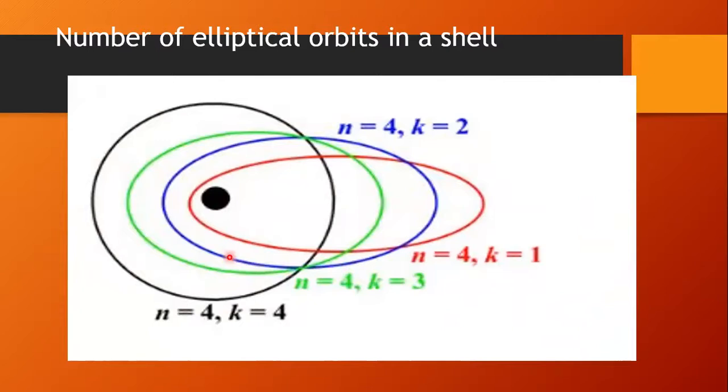The blue colored has n value 4, k value 2. And the last one has n value 4, k value 4. When the n value and k value are both the same, that orbit will be circular in nature. So there are 3 elliptical orbits and 1 circular orbit in the fourth orbit, the N shell. So Sommerfeld introduced 3 elliptical orbits in the fourth orbit.